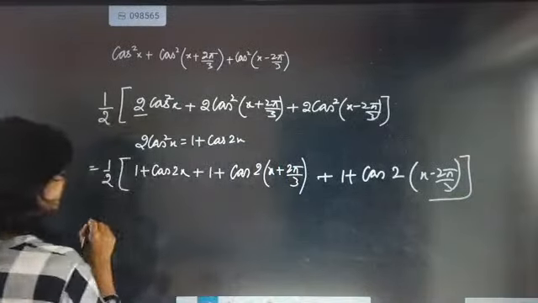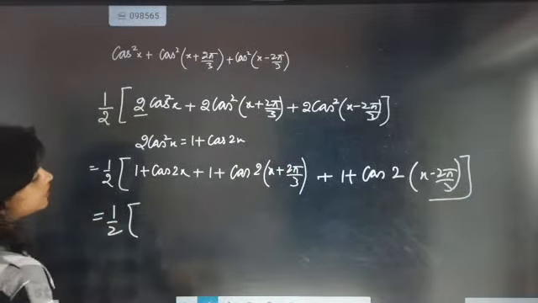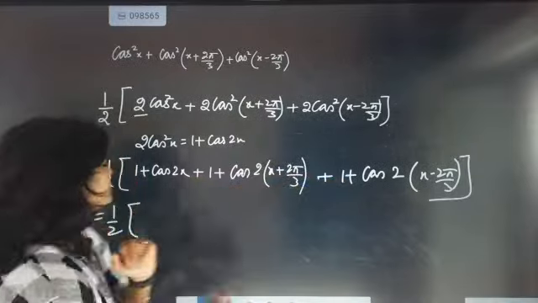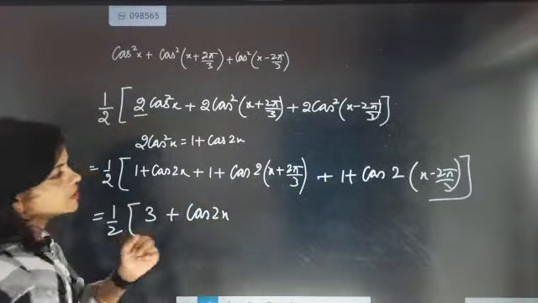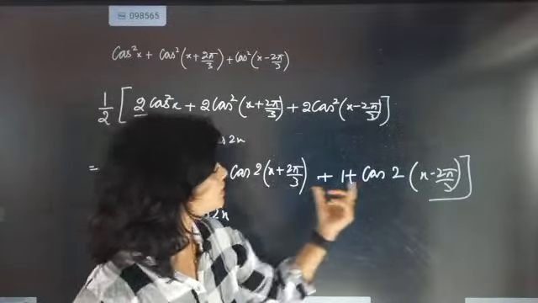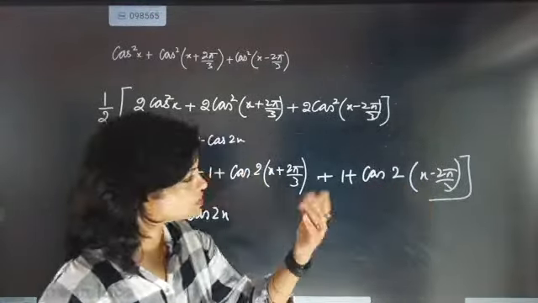Jackpot, because after this only one work remains. 1 plus 1 plus 1 will become 3 plus cos 2x. Now here it is coming as this part and this part. Why can't we use some formula?